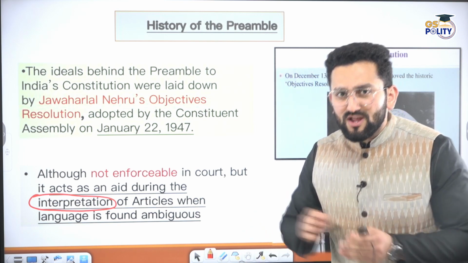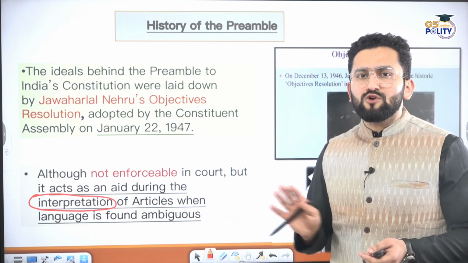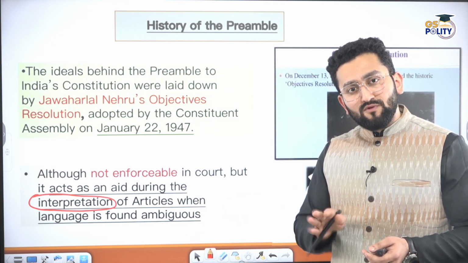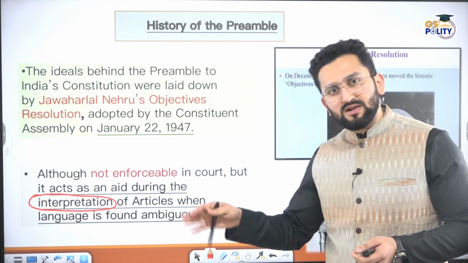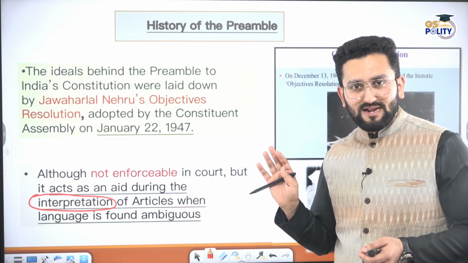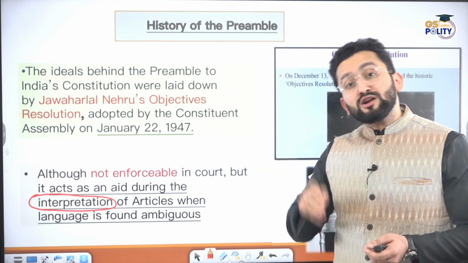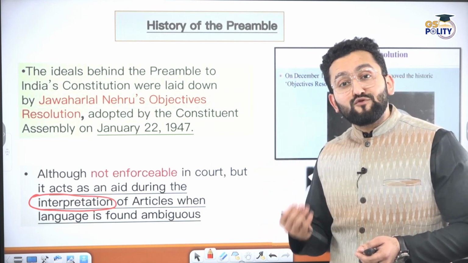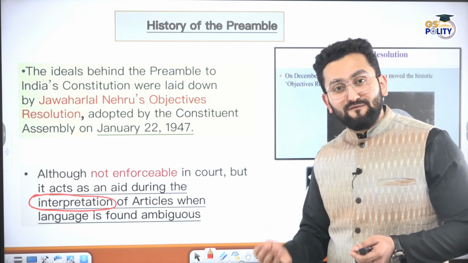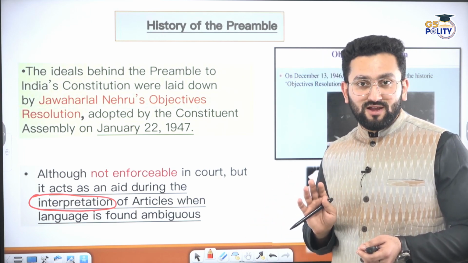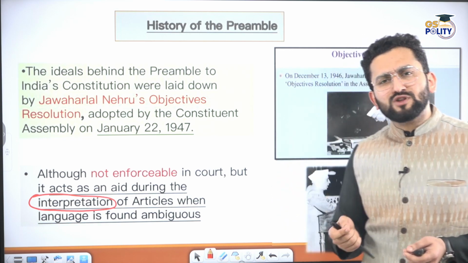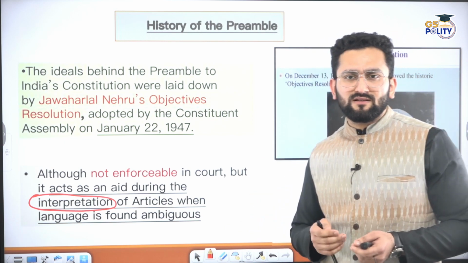We plead to the court, please implement it. The court will say, beta, from Article 1 onwards, these are provisions of the Indian Constitution, right? There are two kinds of provisions: one enforceable by law, and others which are not enforceable as of now. You cannot knock on the doors of the court. Then you would think, if it is not enforceable, why is it added?